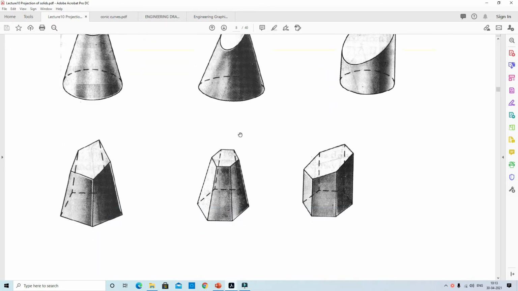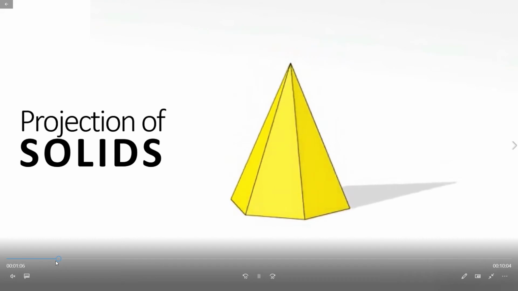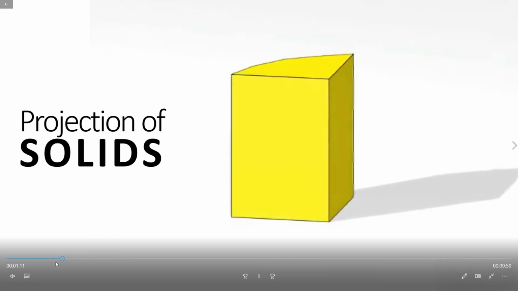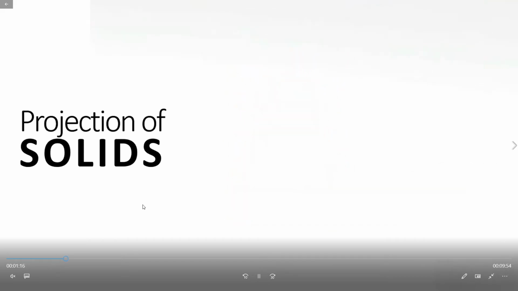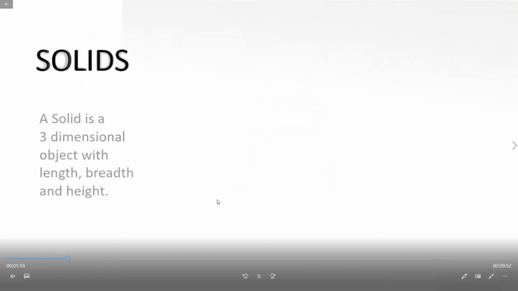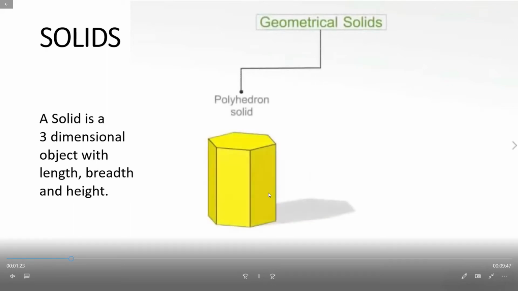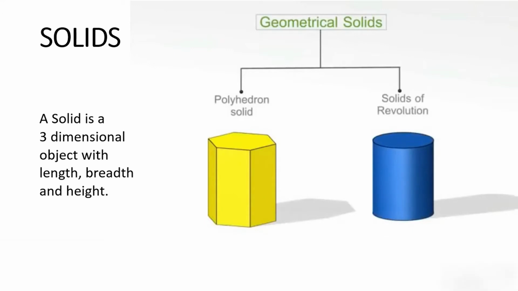Okay, these are the classifications of the solids. Now you observe what are the different types of classifications. Here, in projections of solids, you observe the different shapes available. First, you know that a solid is a three-dimensional object with length, breadth and height. These solids are classified into types: polyhedra, solids of revolution, and frustums and truncated solids.